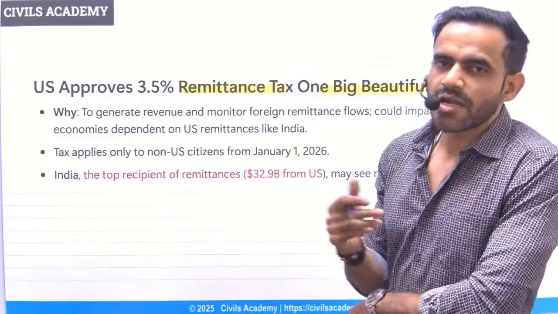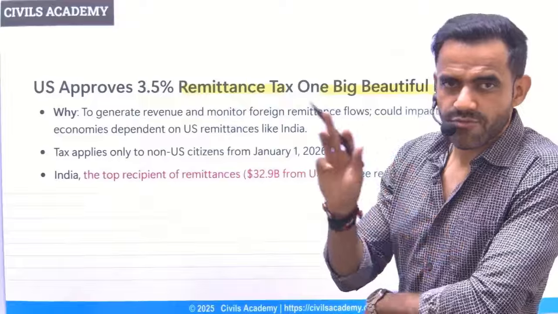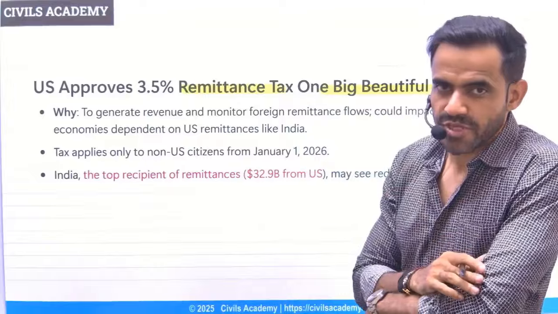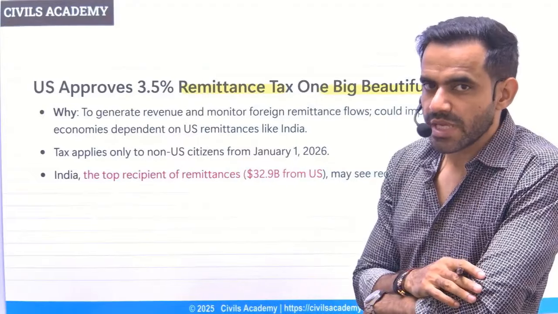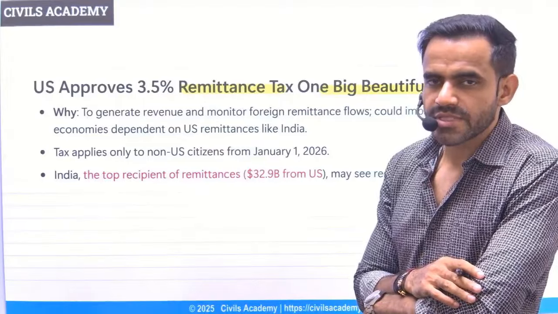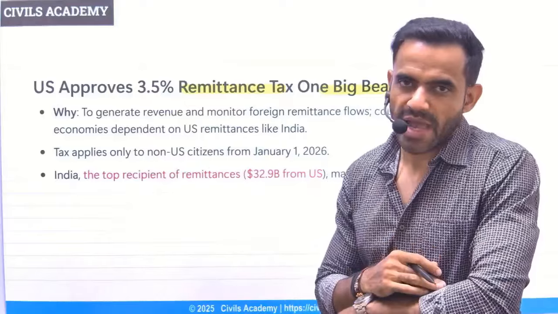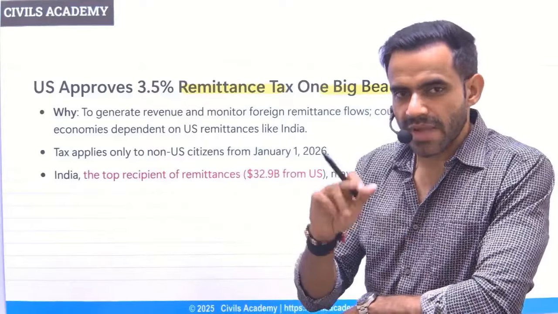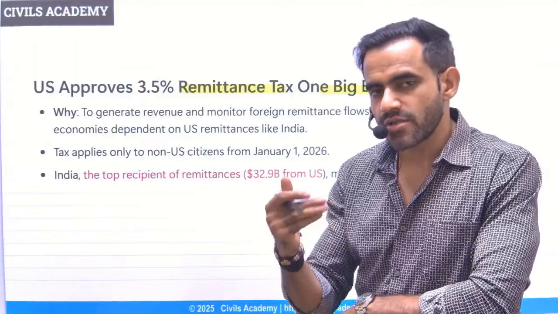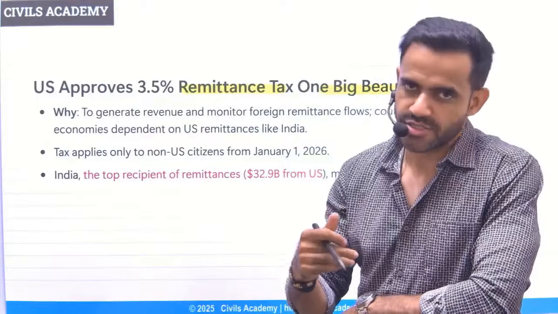Okay. So as a part of this bill, the US is saying that if your brother is going to send money to you back to India from the USA, then the US will charge taxation on it, and that is 3.5%. So if your brother is going to send 100 rupees, the US will charge 3.5 rupees as tax. Why is it not a good thing for India? Since we are the largest recipient of remittances, it will discourage remittances back to India. Why? Because if they send money back to India, the US will charge more taxation. In a very simple sense, the USA wants people to invest in the US itself rather than sending it back to other countries.